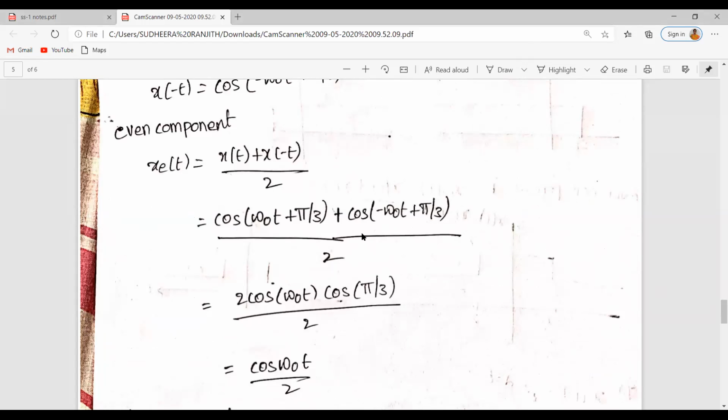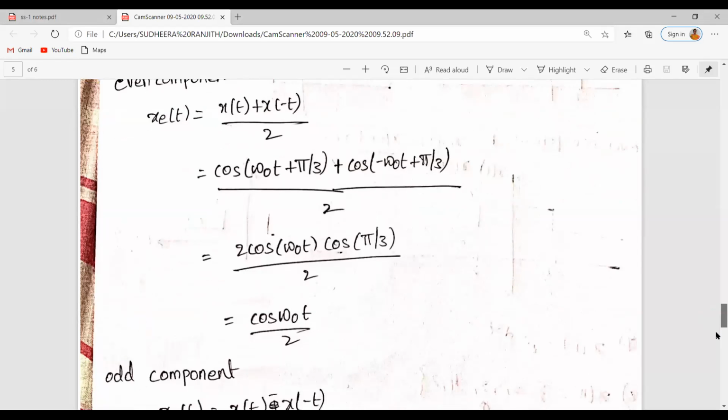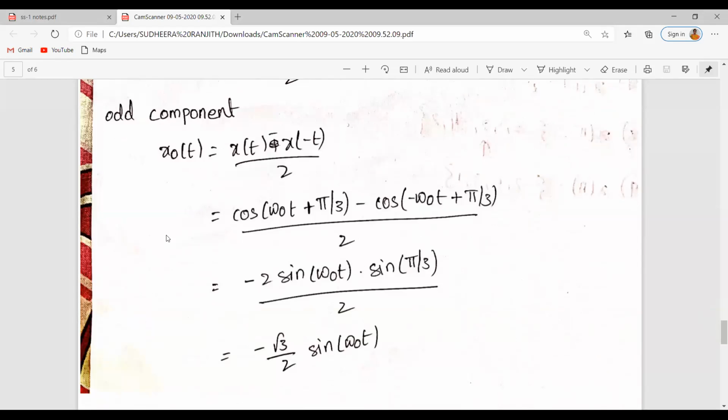As we all know, cos a plus b plus cos a minus b is equal to 2 cos a cos b. Is it clear? So it can be written as 2 cos omega naught t into cos pi by 3. What is cos pi by 3? 1 by 2, isn't it? So 2 into cos omega naught t into 1 by 2. The 2 and the 1 by 2 get cancelled and the resultant will be cos omega naught t divided by 2.